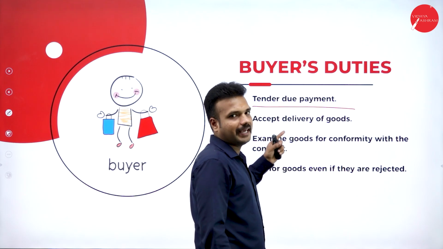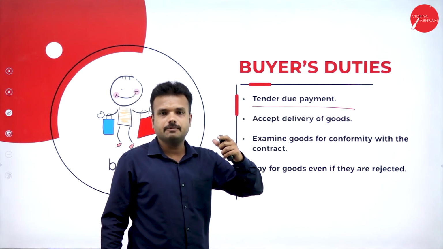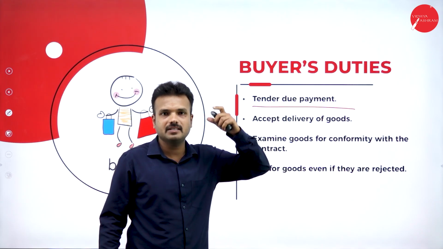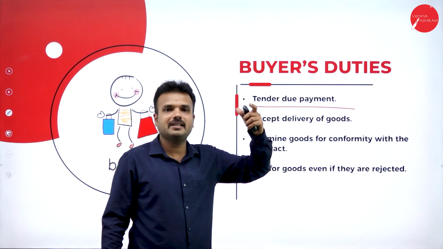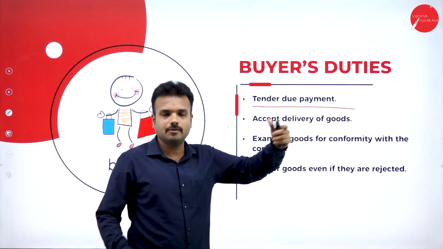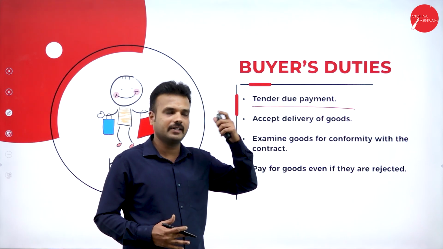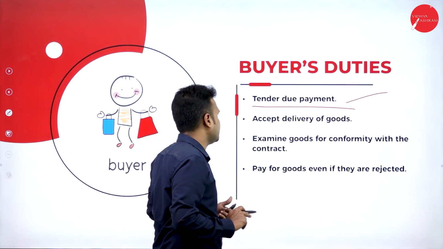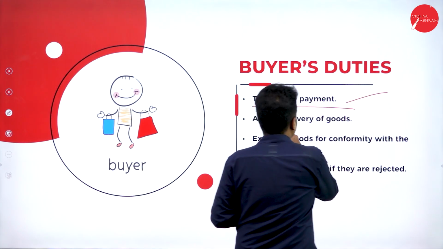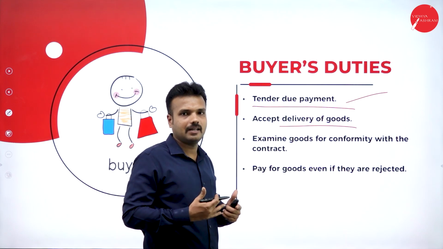Buyer duties. Tender due payment. All the buyers are not supposed to make the payment in a single payment, meaning a single installment. They may take a number of installments. Lawfully they have a right to pay in installments, but within that specified period of time they are going to clear the amount or the credit that is taken from the seller. Accept delivery of goods. He has a complete right to accept the delivery of goods.